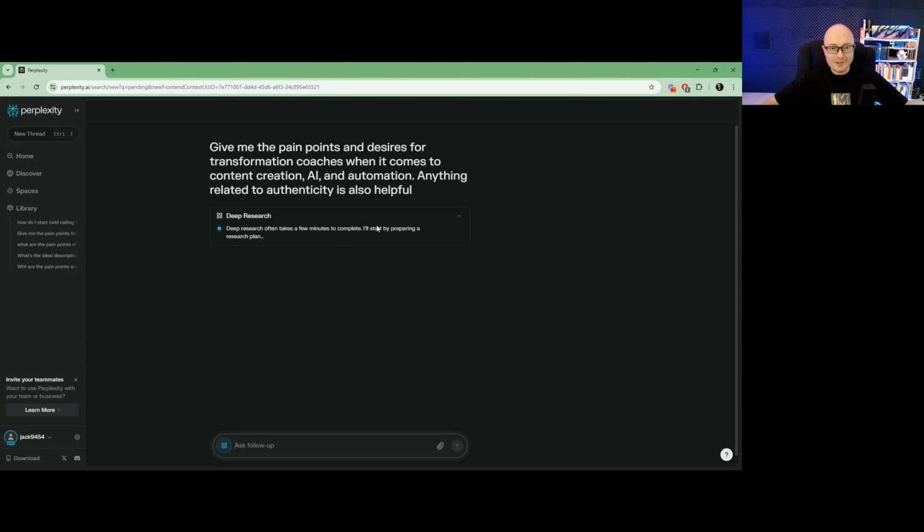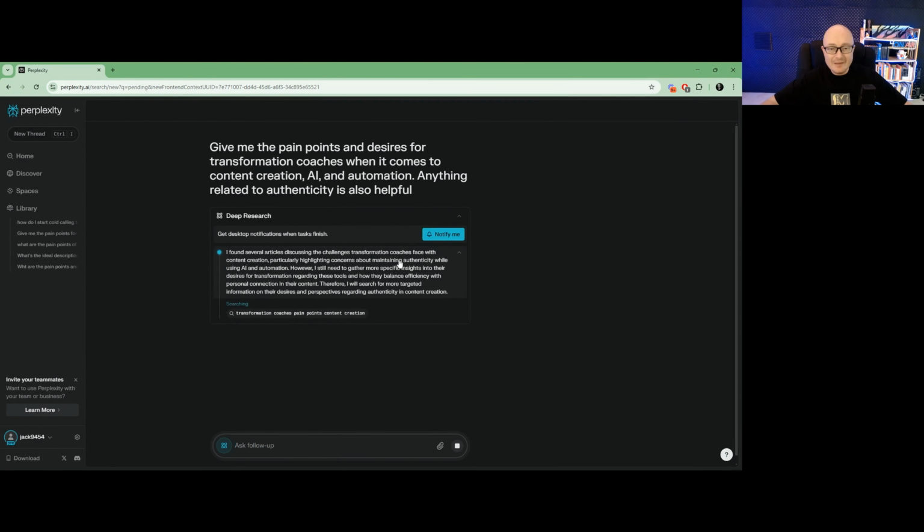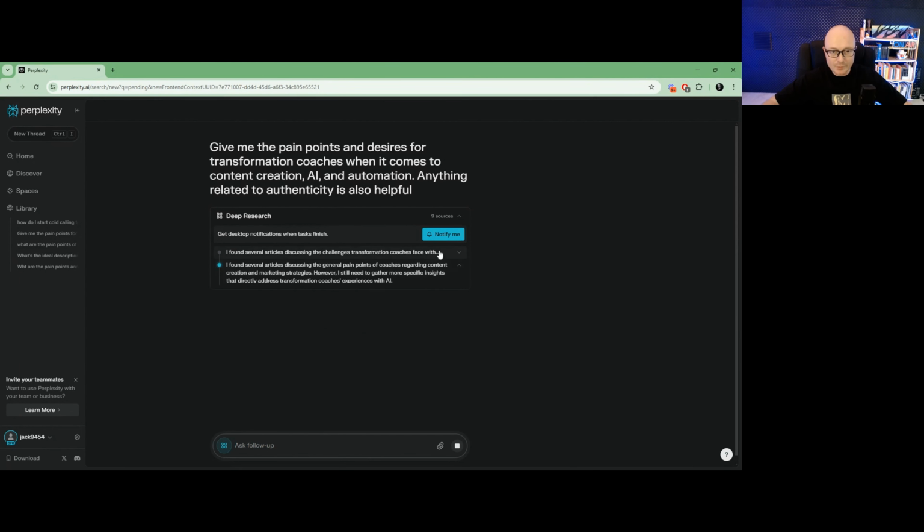So deep research takes a few minutes. The first thing it does is prepare a research plan, which is awesome, right? You think how much time you'd have to spend, even with AI, to create the research plan. And then it tells you what it's doing, right? I found several articles discussing challenges the transformation coaches face with content creation, particularly highlighting concerns about maintaining authenticity while using AI and automation. However, I still need to gather more specific insights into their desires for transformation regarding these tools, right?